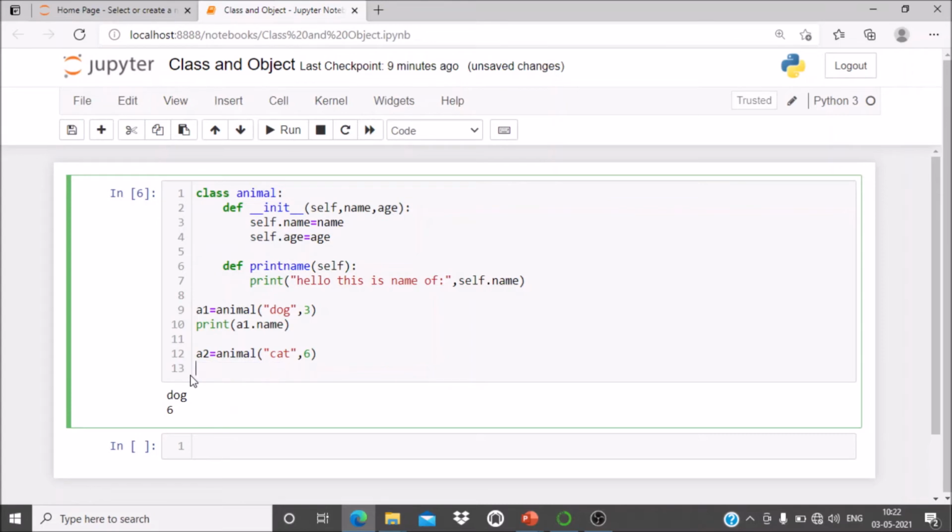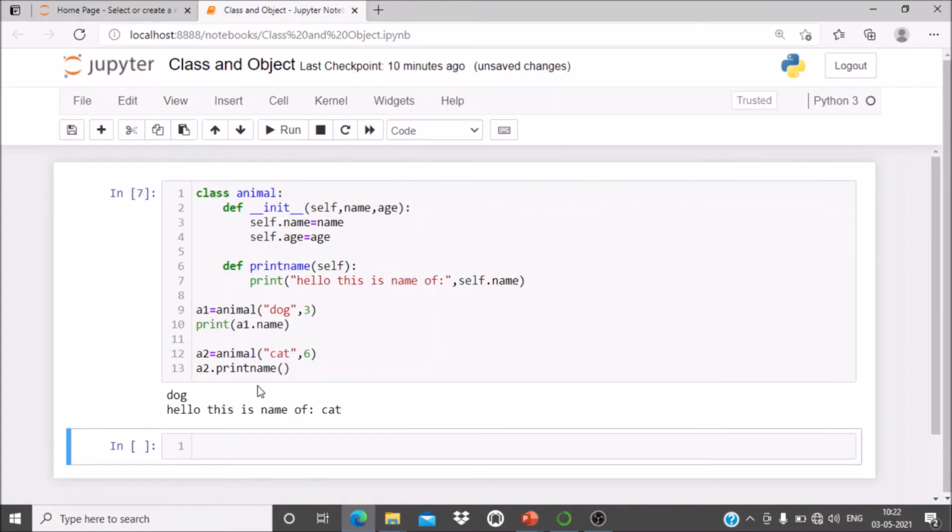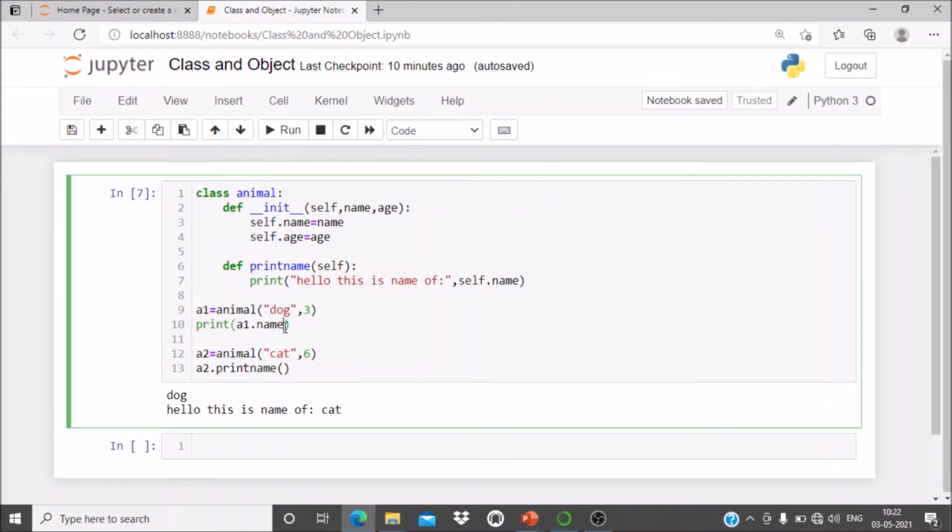Okay, we'll call the method. So how can we call the method? Name of the object created is a2 dot, what is the name of the method? That is print name. Method is print name. Now run this. Now see, here we are calling a direct property or variable of the object, a1 dot name, and in this case we are creating a method and we are calling the method from the object.